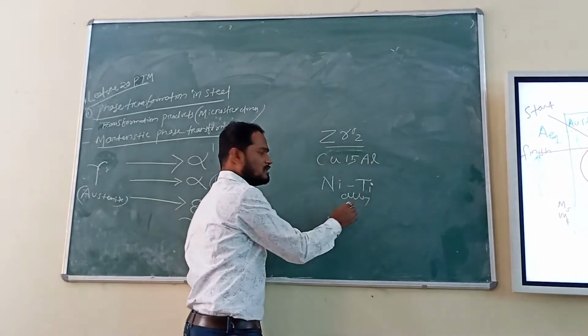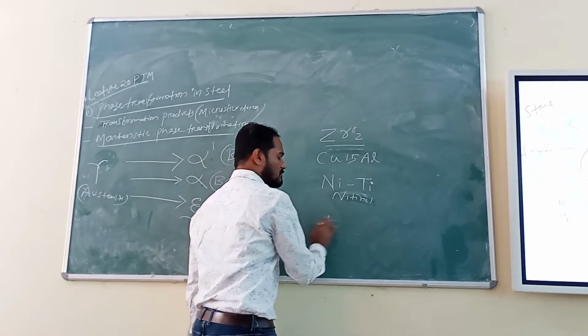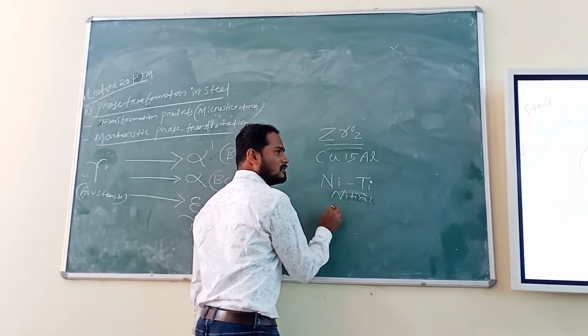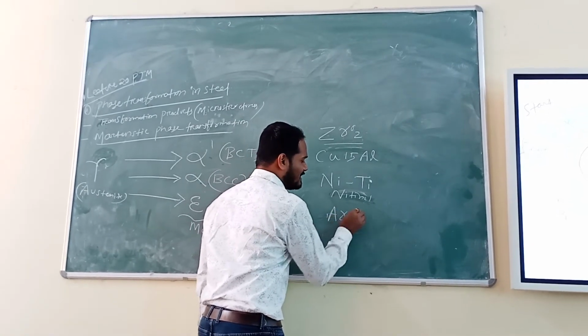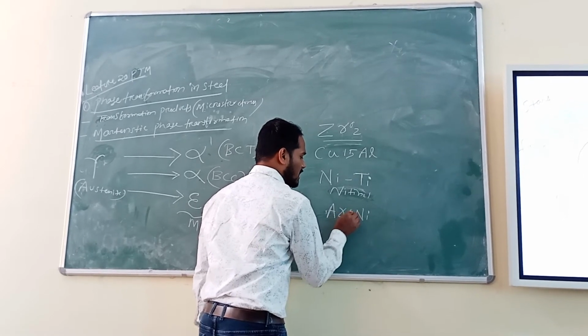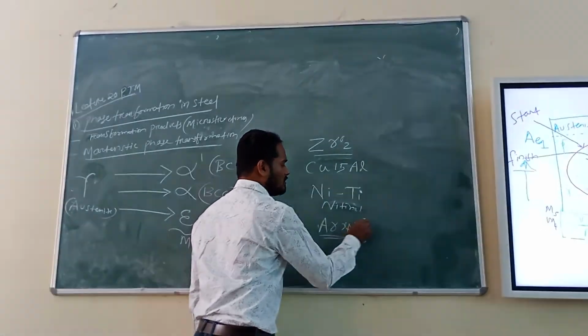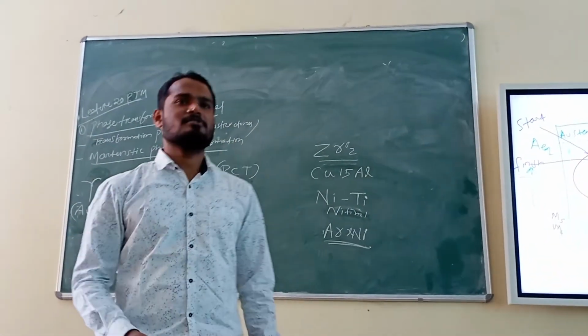This is called nitinol basically. The technical name is nitinol. It can be seen in a solid solution of argon and nitrogen. Very interesting. How much, I don't remember, I am writing it. If you take an argon, nitrogen solid solution, there also martensitic transformation is happening.